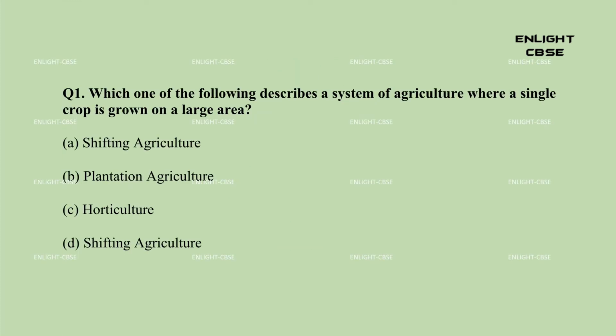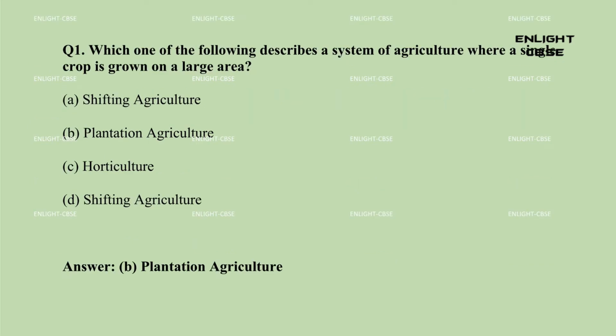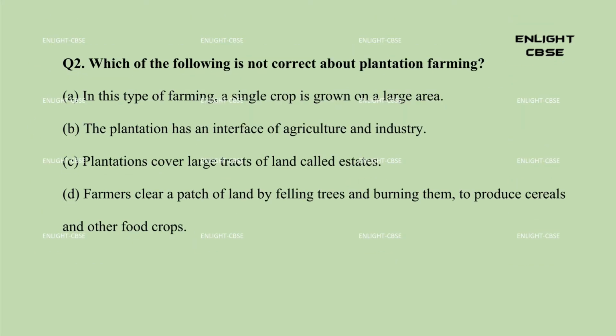Question 1. Which one of the following describes a system of agriculture where a single crop is grown on a large area? A. Shifting agriculture. B. Plantation agriculture. C. Horticulture. D. Shifting agriculture. Answer: B. Plantation agriculture.